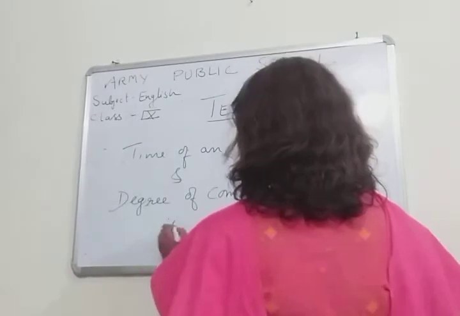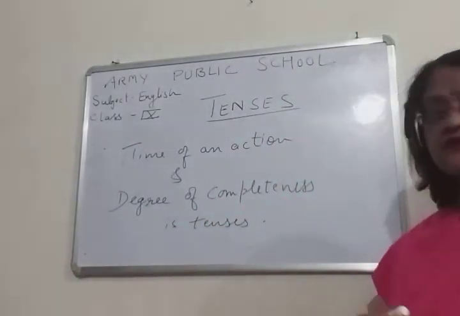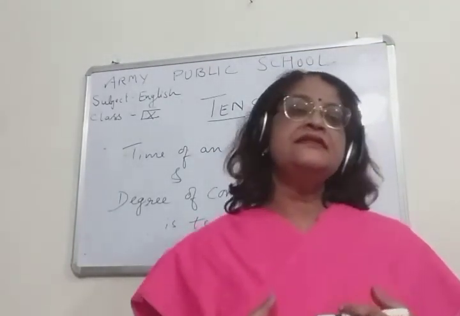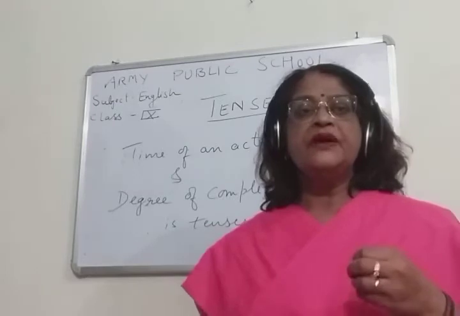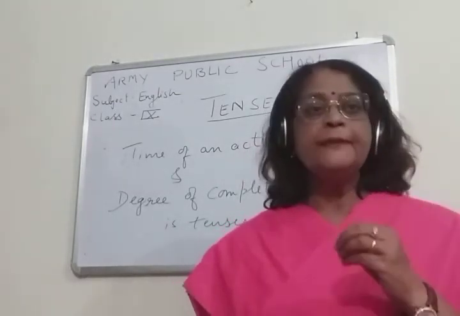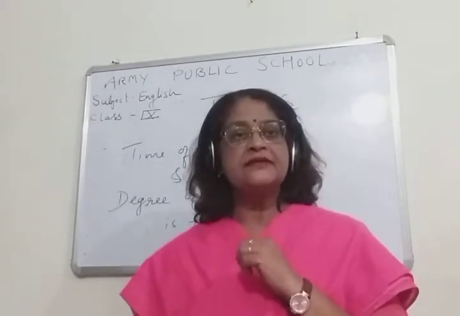All right, so let me revise, children. What are tenses? Tense is actually told by the verb in a sentence. It is through the verb in a sentence that we know about tenses.